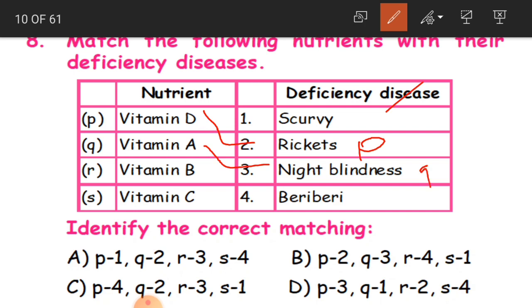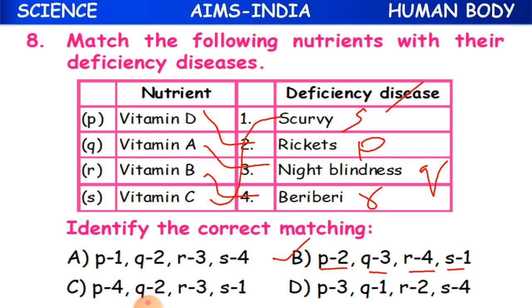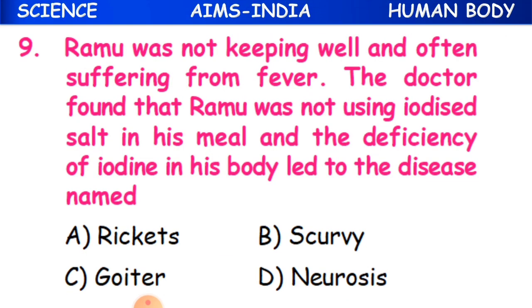Okay, children, this is Q. And vitamin B, vitamin B is for beriberi. This is R. And vitamin C is for scurvy. Okay, that is yes. So how do we have to match it now? P is for 2, Q is for 3, R is for 4, and S is for 1. So B is the correct answer. Clear, children? Now the ninth question.